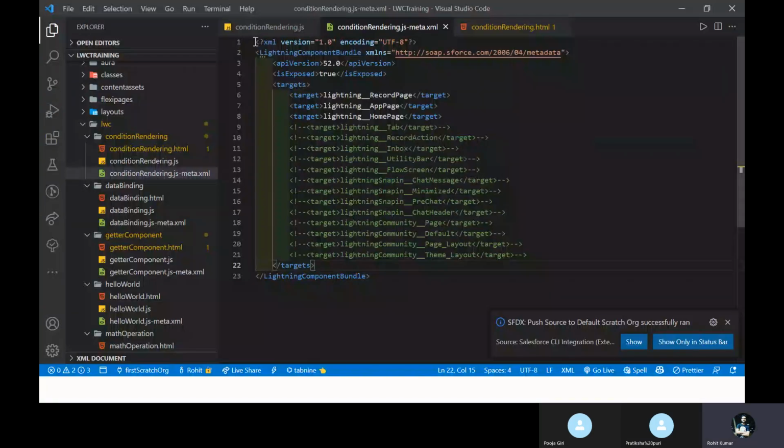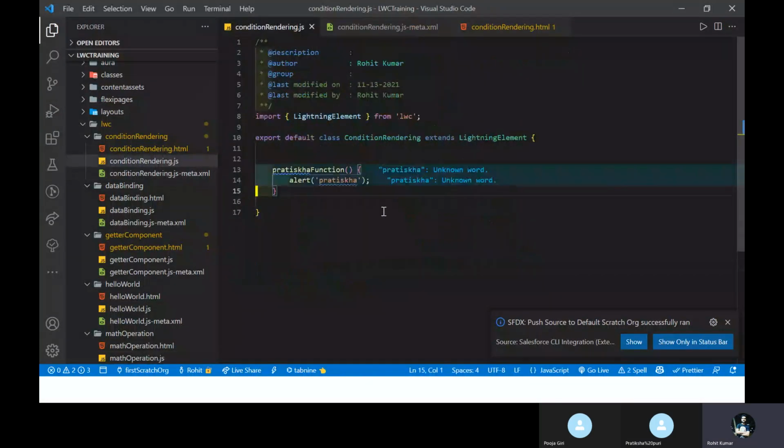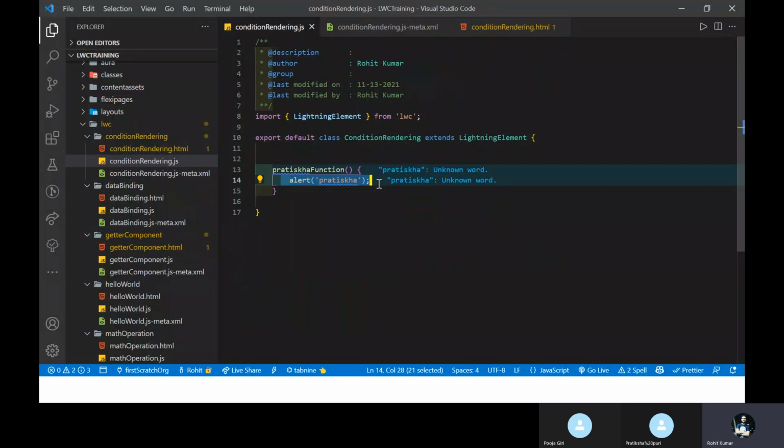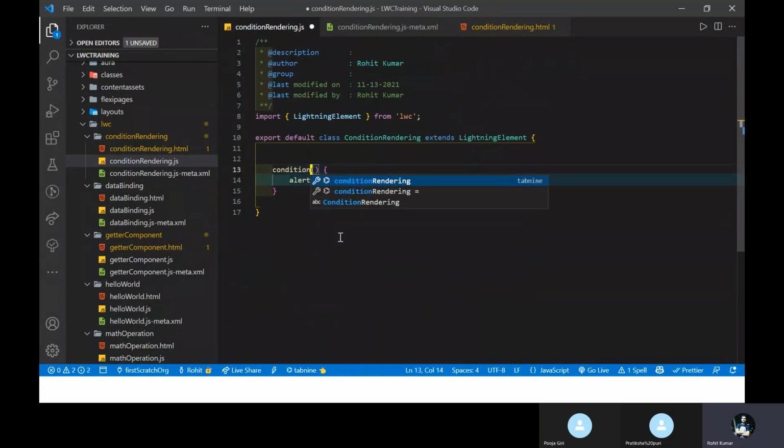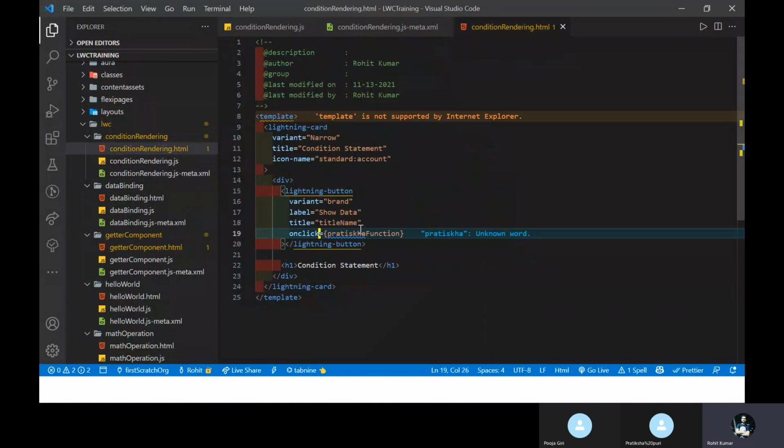So under the conditional rendering component, you can see the alert. But let me change this to a meaningful name, something for conditional rendering. Just conditional rendering. Copy this one and paste it here under this one.